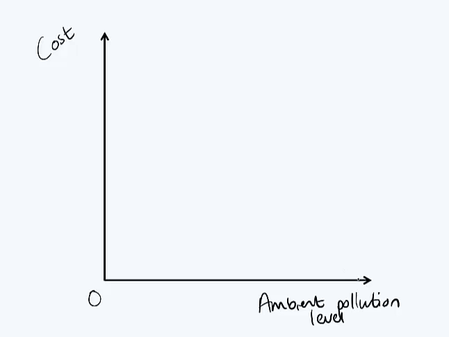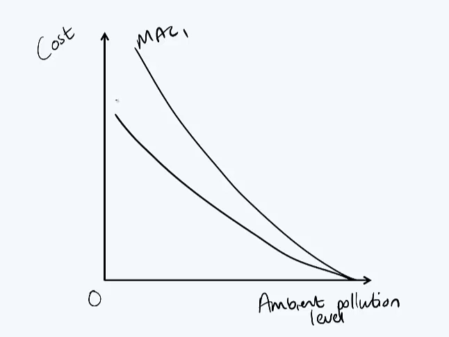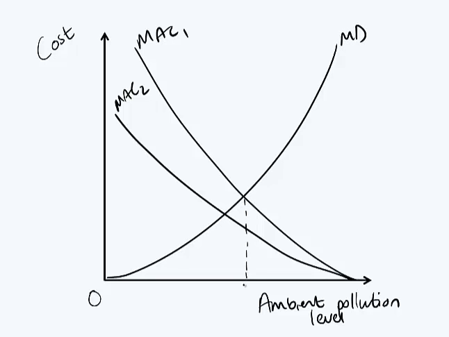So we're not looking at how much we emit, but how much is currently in the environment. But the marginal abatement cost is still the same. So let's say for country 1, this is their marginal abatement cost. And for country 2, this is their marginal abatement cost. Now let's say the damages are the same in both countries. This means that for country 1, they would have an efficient level of ambient quality of E1, and for country 2 it would be at E2. So can you see both these countries are efficient if they are at E1 and E2 respectively.